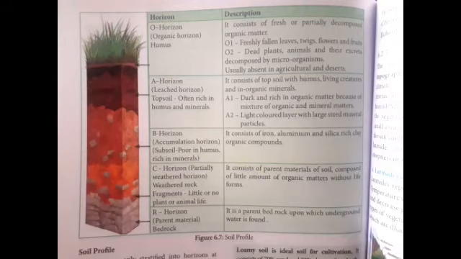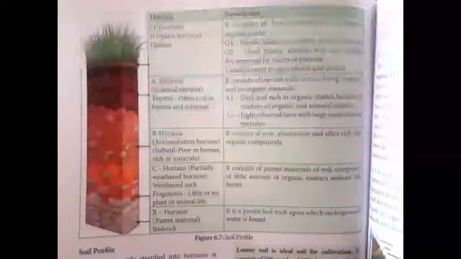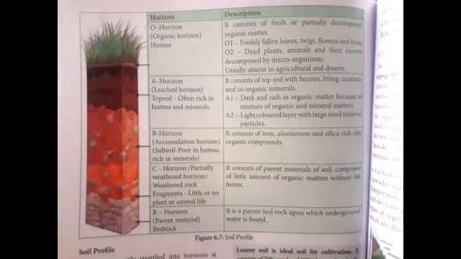Further, the O horizon is classified into two types: O1 horizon and O2 horizon. The O1 horizon consists of freshly fallen leaves, flowers, and fruits. The O2 horizon consists of dead plants, animals, and their excreta, which are decomposed by microorganisms.